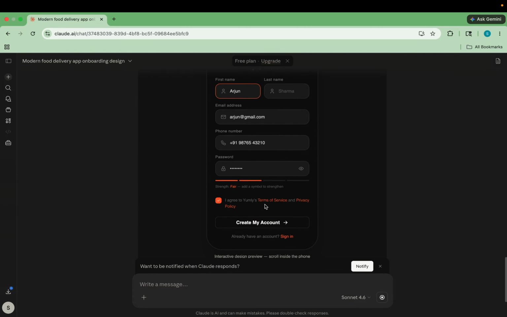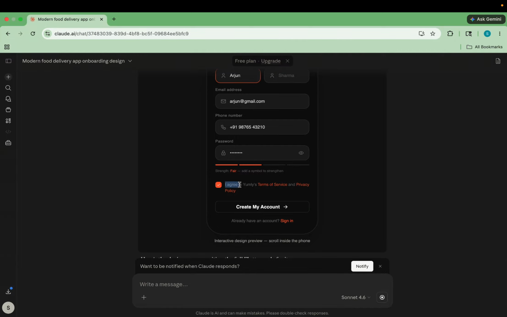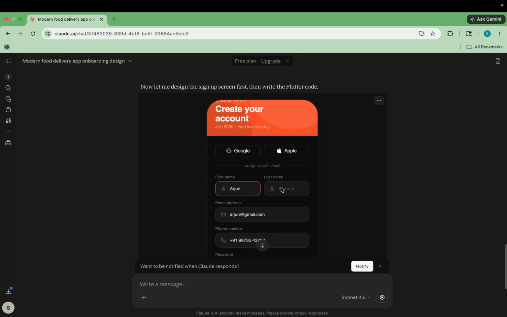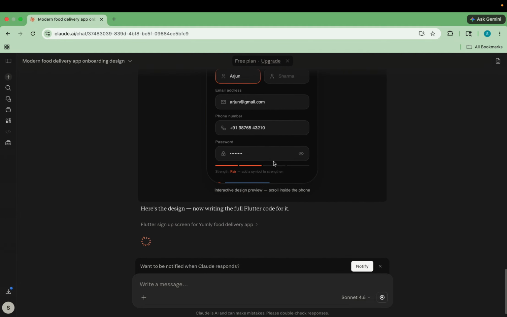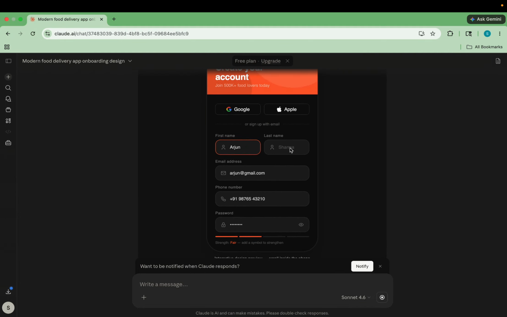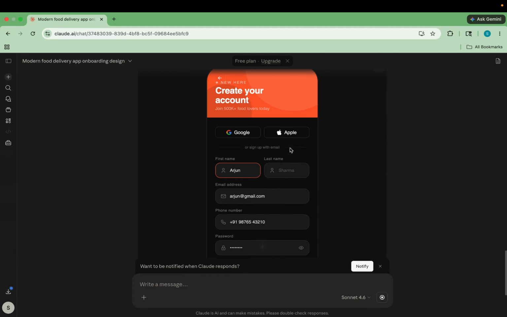Okay, now they have also added something like this just to indicate which fields have been left, and if it is completed, I think it will be completely filled. So that's a cool animation that they have added over here. I agree to the Yumbly terms of service and privacy policy, create my account, already have an account. So the design looks really great over here. I can simply scroll the design as well, and can see the complete design of this mobile screen.